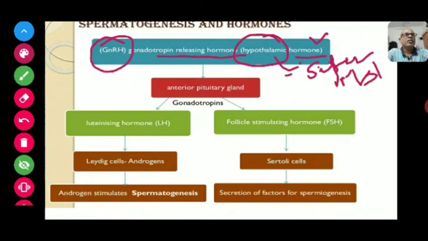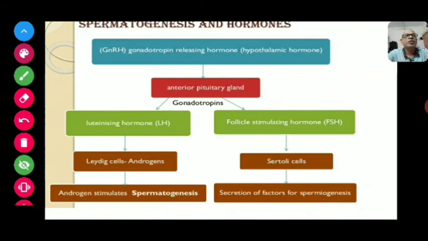All of you know the master gland is the anterior pituitary gland. GnRH, that is gonadotropin releasing hormone, stimulates the anterior pituitary gland to produce gonadotropins, which release two different hormones: the luteinizing hormone and the follicle stimulating hormone.